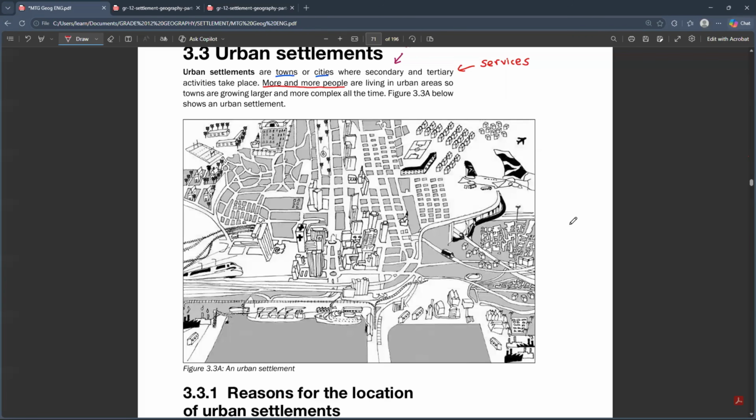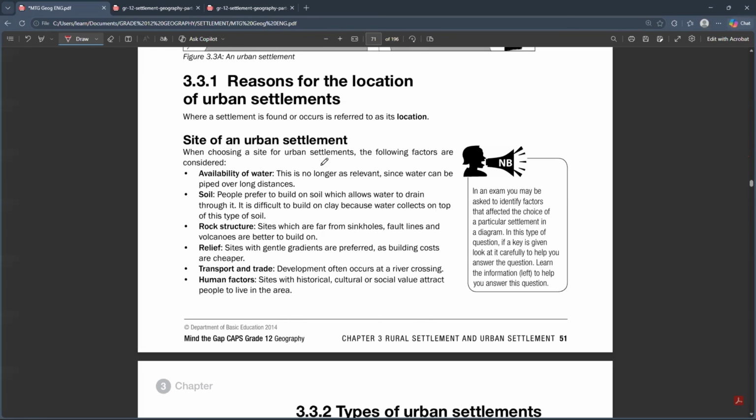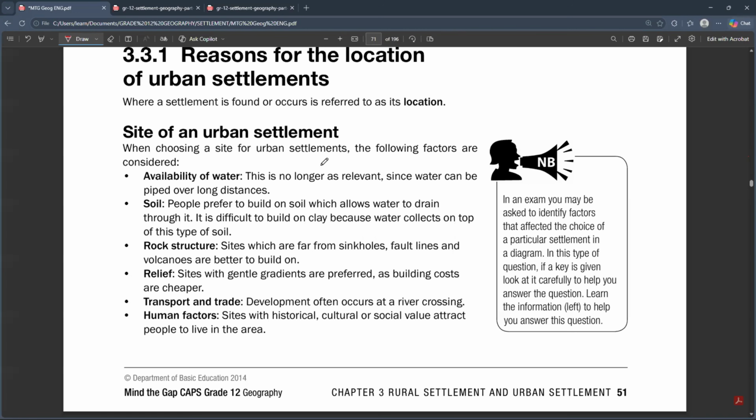So now we need to know the reasons for the location of urban settlements. Okay, we need to know what actually causes certain urban settlements to be wherever they are. We're also going to give examples as well. So let's talk about the site of an urban settlement. Remember guys, as already explained, the site is basically the exact ground, or the exact place where a settlement is built.